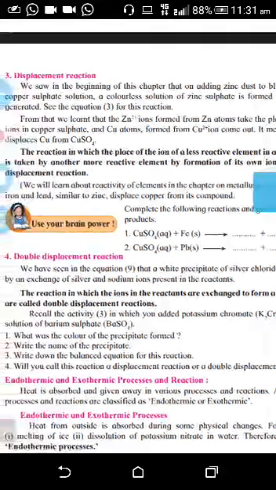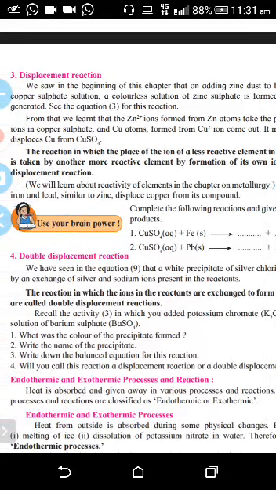Okay, so in displacement reaction, the ion of a less reactive element in a compound is taken by another more reactive element by formation of its own ions. That is called displacement reaction. Now the fourth type is double displacement reaction.